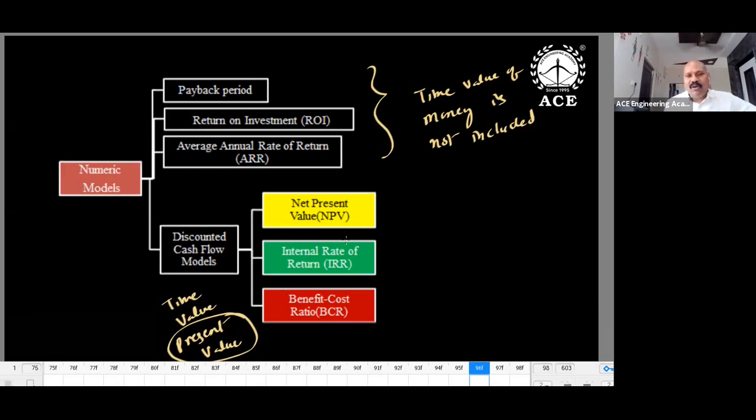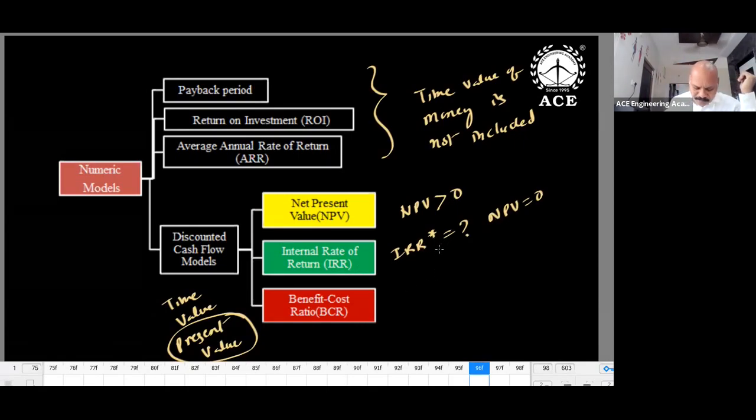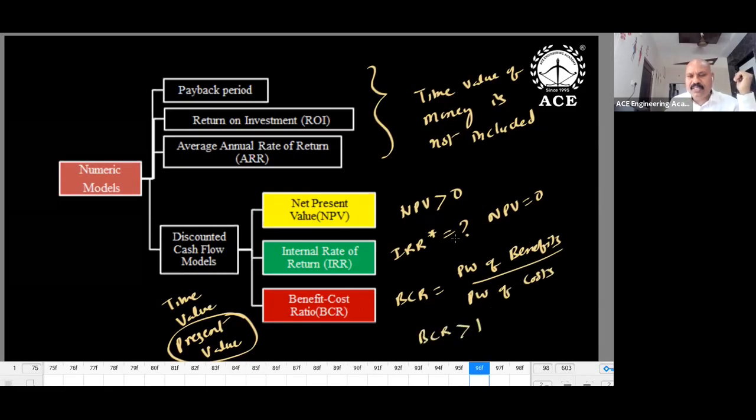For net present value, we add all incoming and outgoing elements, and finally we get the net result. NPV greater than 0, then the project is good. IRR we have to calculate using NPV equal to 0. Once we get the IRR value, based on that we can decide whether the project is to be taken or not. How to get the IRR value? IRR star is nothing but the IRR value corresponding to NPV 0. BCR is present worth of benefits divided by present worth of cost, and this value should be greater than 1. Then the project is to be carried out. Otherwise, you have to drop the project.